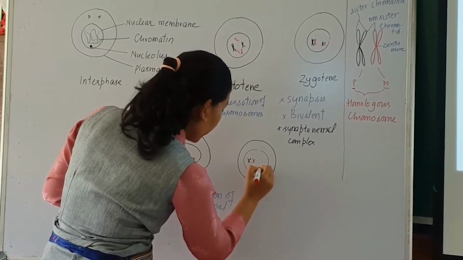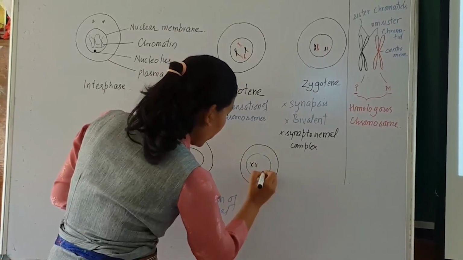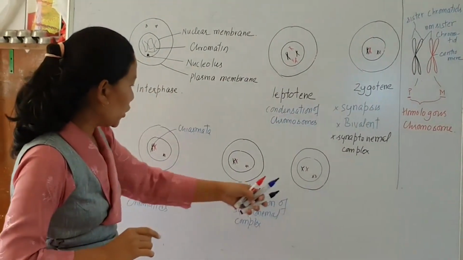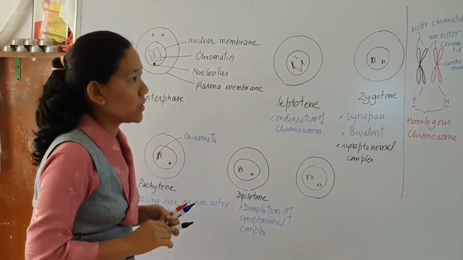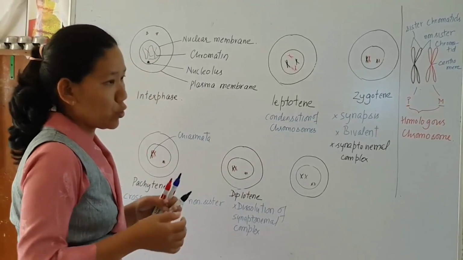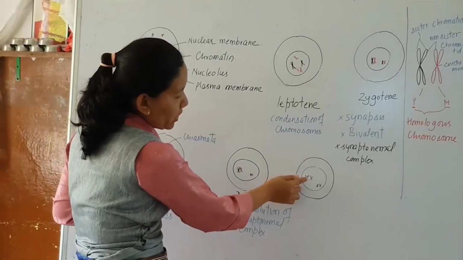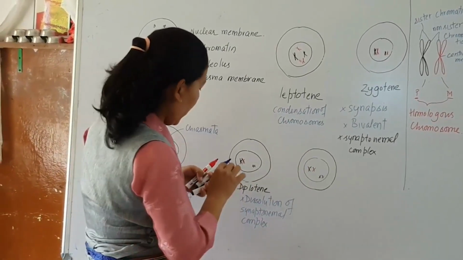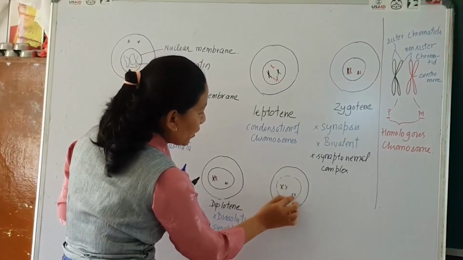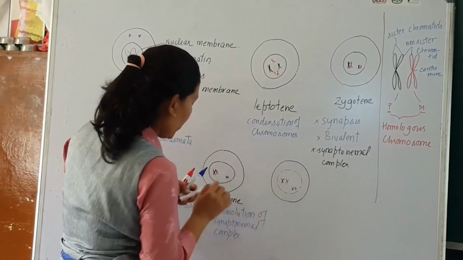Here you have a part of chromosome from the non-sister chromatid of the homologous chromosome. So during diakinesis, what happens is that the homologous chromosomes separate and you find a recombination. And there is a dissolution of the nuclear membrane. The nuclear membrane dissolves.